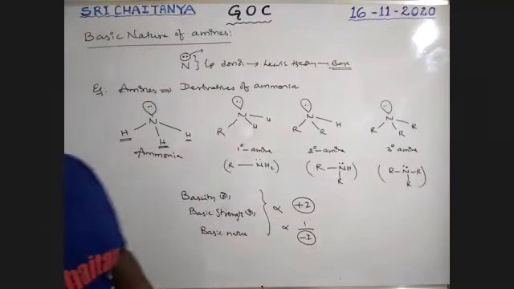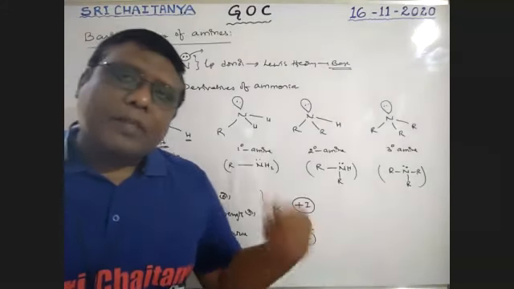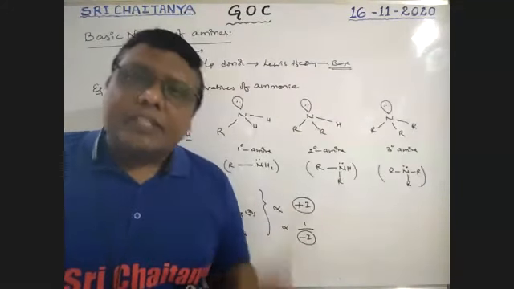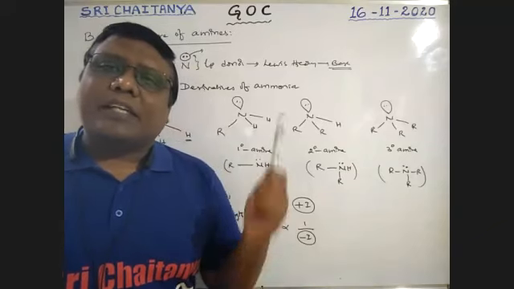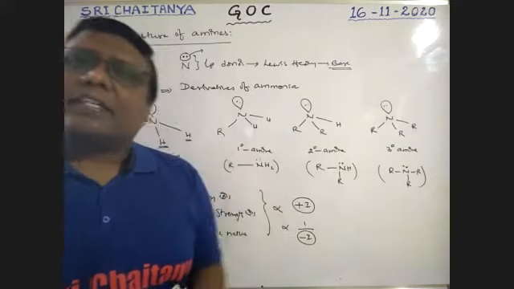As the number of plus I groups attached to nitrogen increases, basicity increases. As minus I groups increase, basicity decreases.